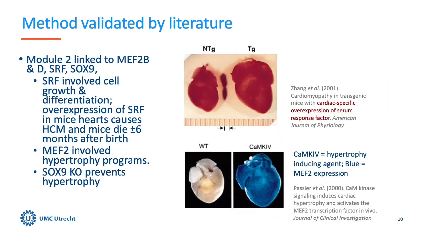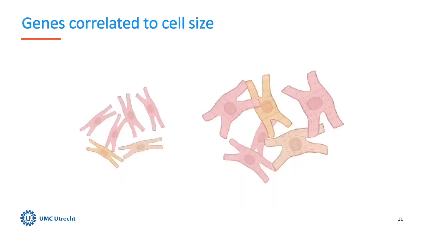Indeed, some identified regulatory factors we observed were also identified through independent experiments that were published earlier. Importantly, we also identified previously unknown regulatory factors potentially related to hypertrophic cardiomyopathy. In addition, we assessed gene expressions that are correlated to cell size. You can read all those outcomes in our publication in Cell Reports.